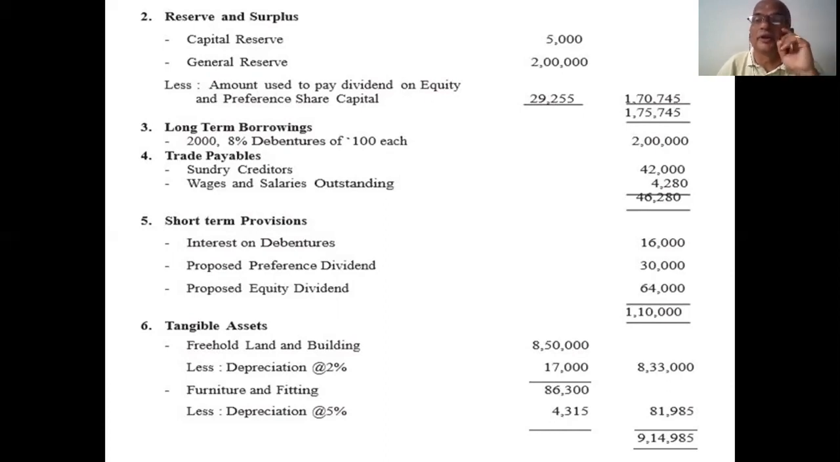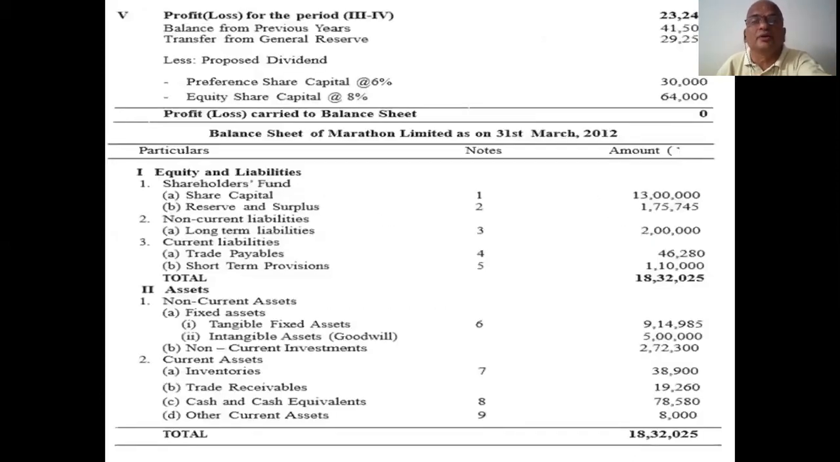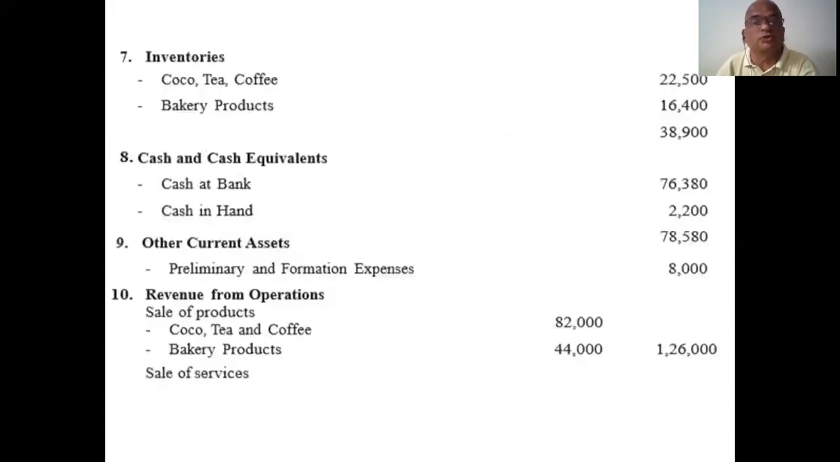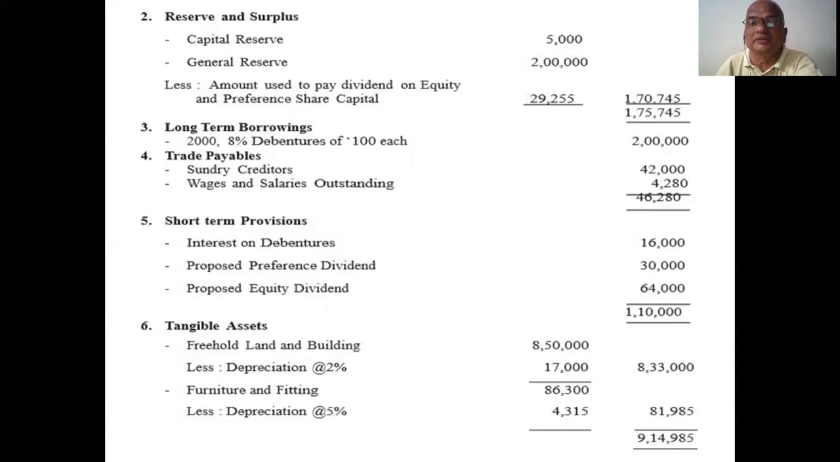Okay, long term borrowings. I already mentioned debentures. So the debenture amount is here. Trade payables, what are they? Creditors and outstanding salaries and wages. Those two figures come under trade payables. Short term provisions: interest on debentures, provision for proposed preference dividend and proposed equity dividend. All these were calculated in the P&L account and are shown here. Fifth, 30,000 and 64,000, those two figures come here once again.